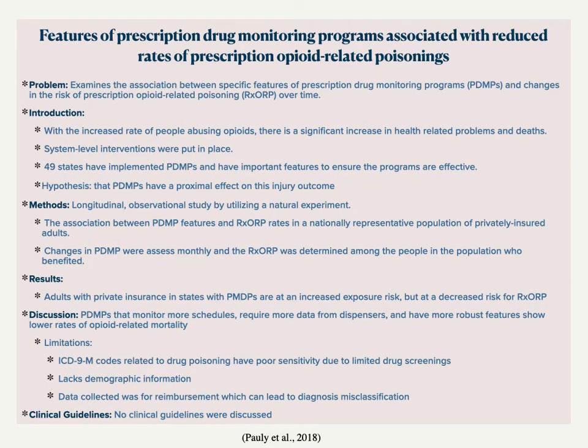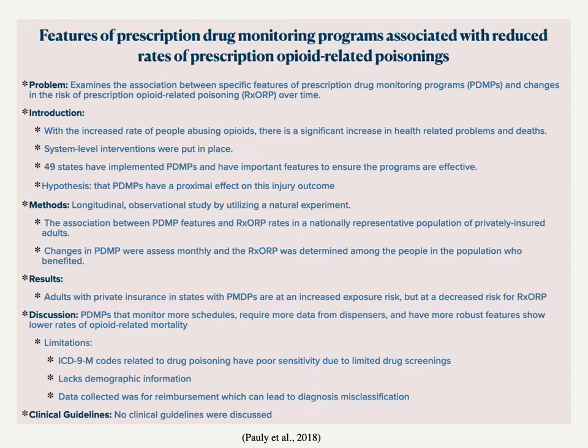The article I used is called Features of Prescription Drug Monitoring Programs Associated with Reduced Rates of Prescription Opioid-Related Deaths. The problem of this study is to examine the association between specific features of prescription drug monitoring programs and changes in the risk of prescription opioid-related poisoning over time. In this study, the researchers have found that with the use of opioids, opioid-related poisonings have increased. There were 183,000 opioid-related poisoning deaths, and hospital admissions and emergency visits have significantly increased.